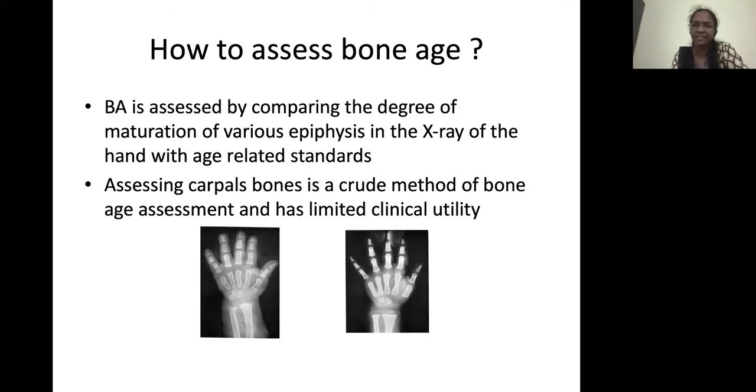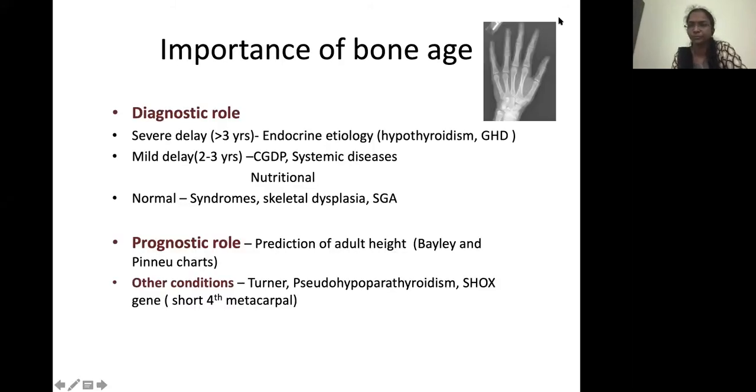Never write X-ray of the wrist, because we need not only the wrist but the whole hand for evaluation of the bone age. That X-ray is compared to the standard X-rays of different age groups to calculate the bone age. Assessing the bone age by assessing the carpal bones is a very crude method, and carpal bones assessment should not be used for assessing the bone age.